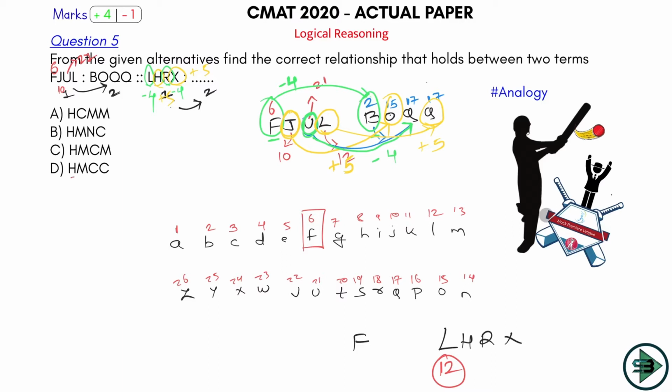All of them have H, right? 8 will be equal to H, and all of them have H. So let's write it here. At least I got the logic of the first one clear. This is -4. So 12 minus 4 is 8, and 8 is equal to H. So I write it here.